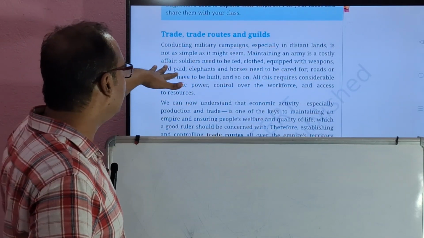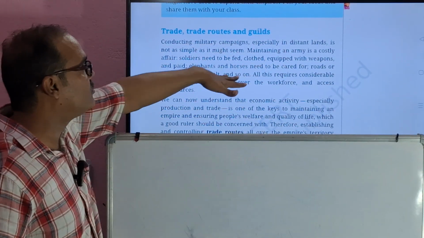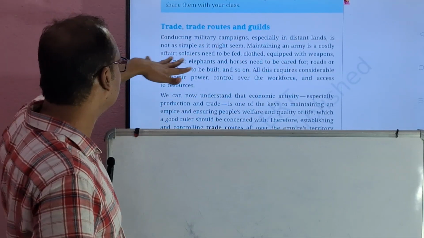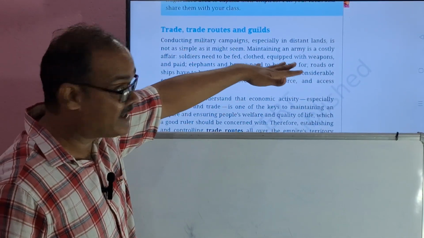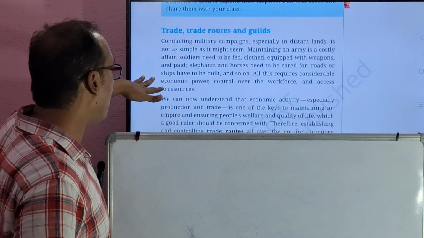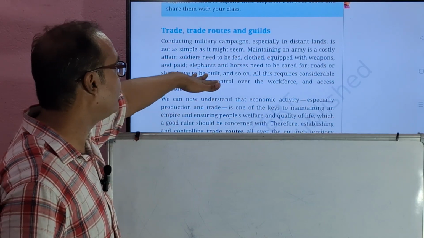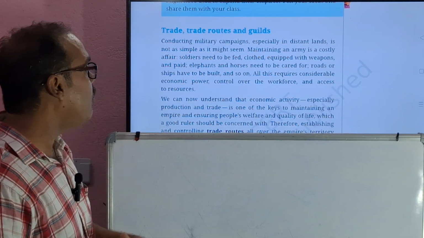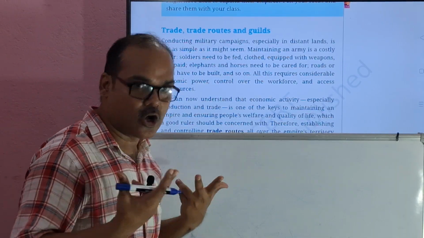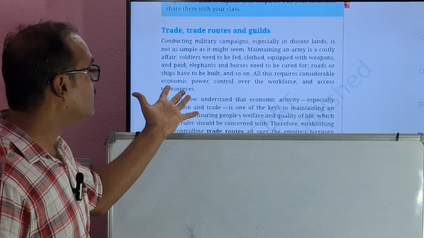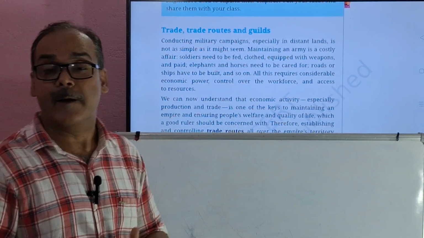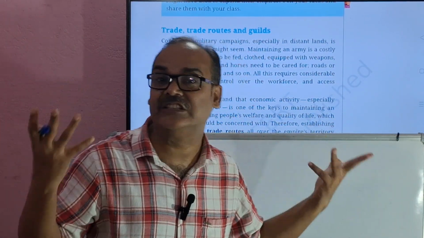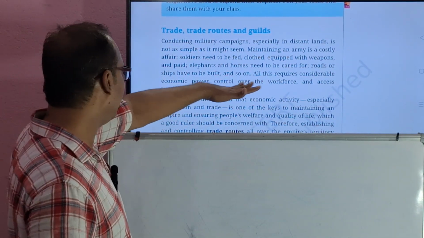Maintaining an army is a costly affair. Soldiers need to be fed, clothed, equipped with weapons, and paid. Elephants and horses needed to be cared for. Roads or ships have to be built, and so on. All this requires considerable economic power, control over the workforce, and access to resources. Without having these three, what are these three?